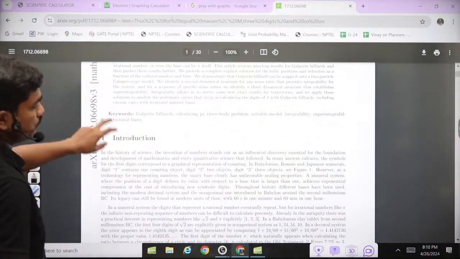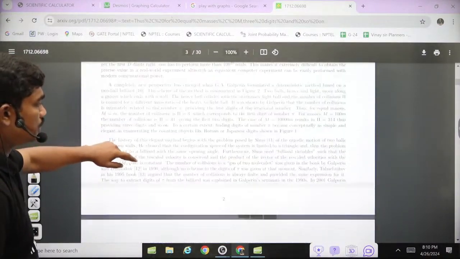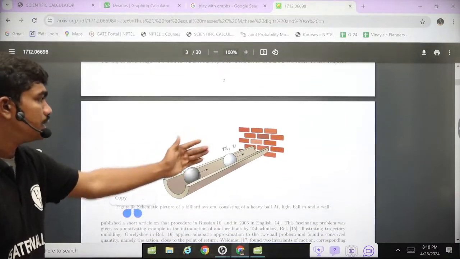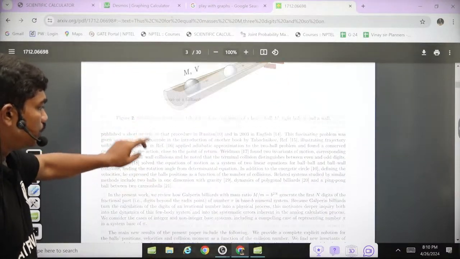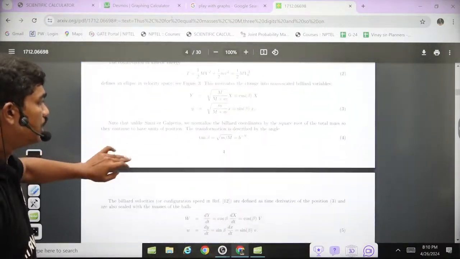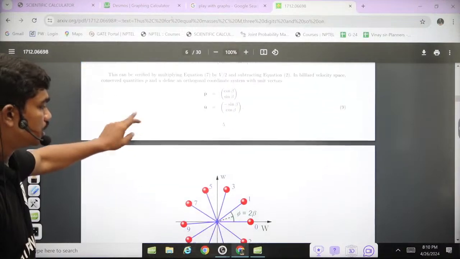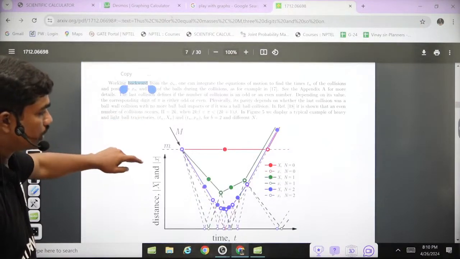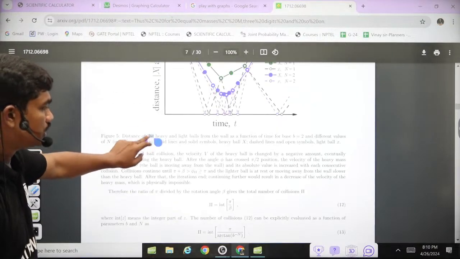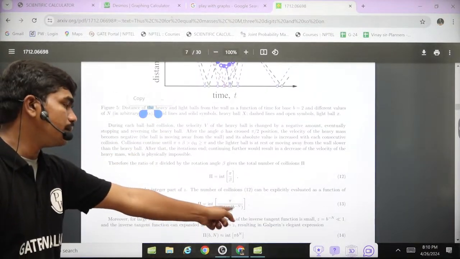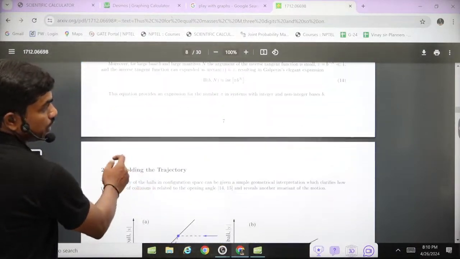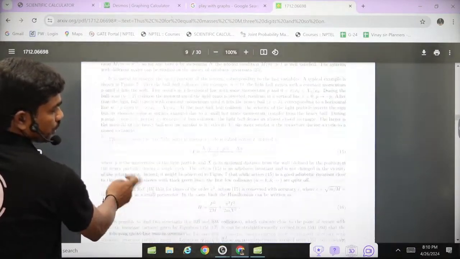So you see the number of collisions that actually happen with the wall. If you see, this is mass m and this is mass v, and if you collide them, then after doing a bit of mathematical fitting of the values and putting in some maths here, it will actually give you the value of pi in general. This is the main function which generates the value of pi by arc tan, which is basically tan inverse of b power minus n. So these things will finally yield the value of pi.